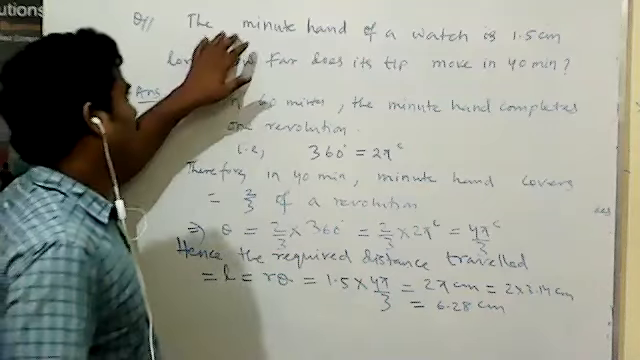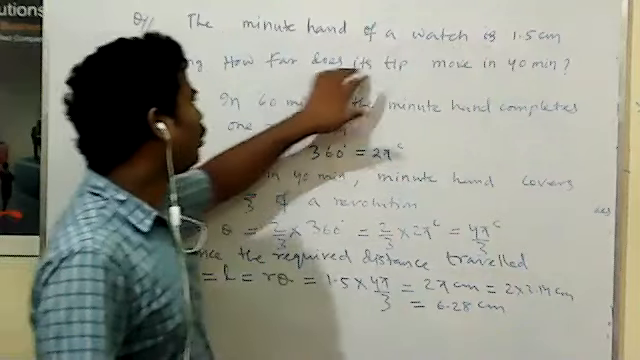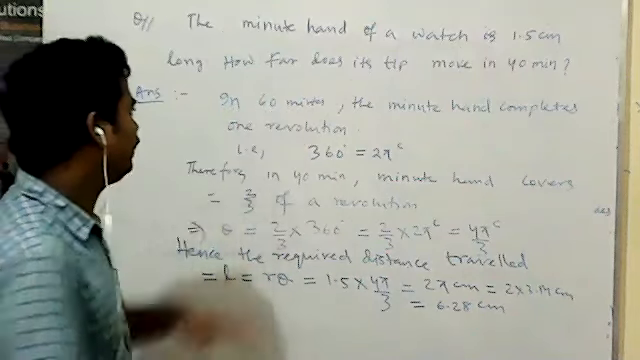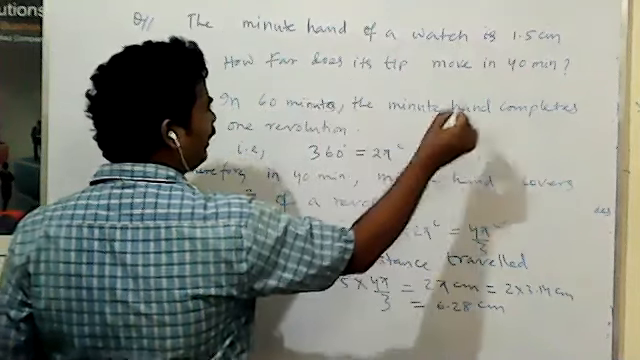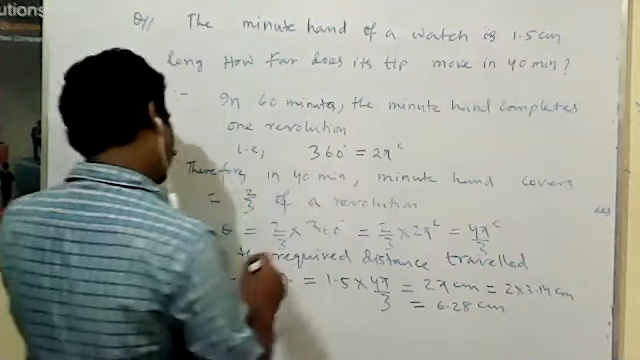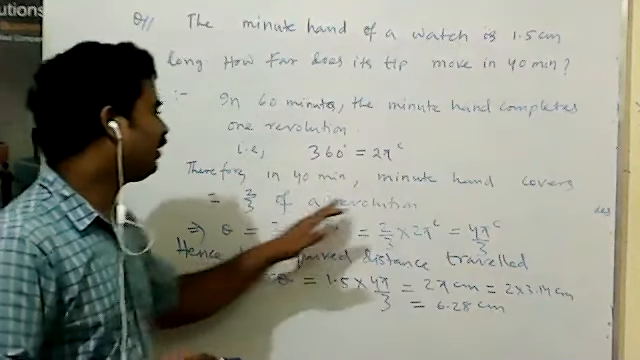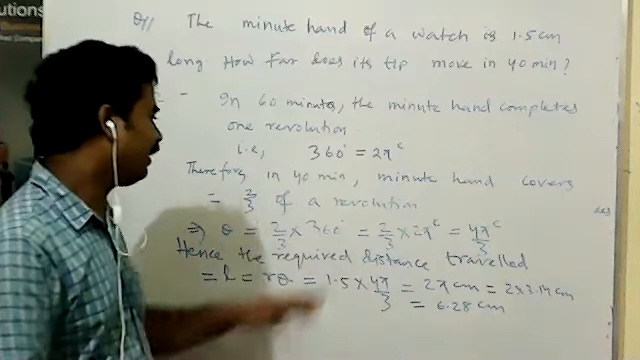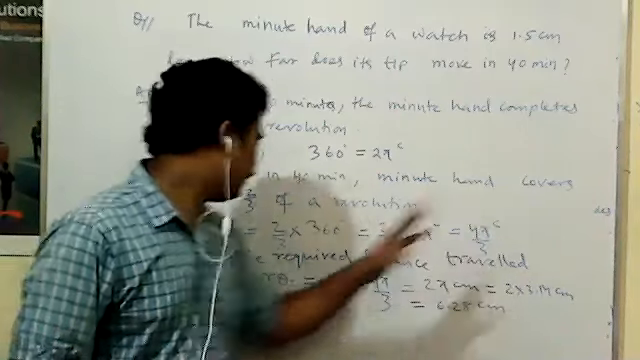Here, another question. The minute hand of a watch is 1.5 centimeter long. How far does its tip move in 40 minutes? In 60 minutes, the minute hand completes one revolution, that is 360 degree or 2 pi radian. Therefore, in 40 minutes, the minute hand covers 2 by 3 of one revolution. So theta is equal to 2 by 3 into 360 degree, that is 2 by 3 into 2 pi radian. That means 4 pi by 3 radian.